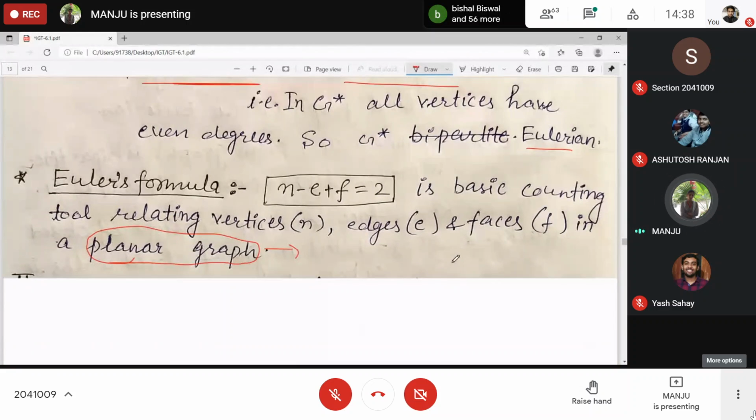These are known as faces. F represents the number of regions, one unbounded, others bounded. Clear? Then you have Euler's formula: N minus E plus F gives you 2 always.